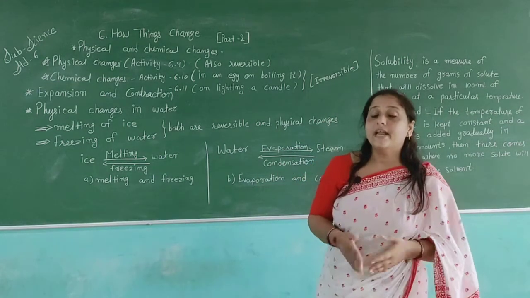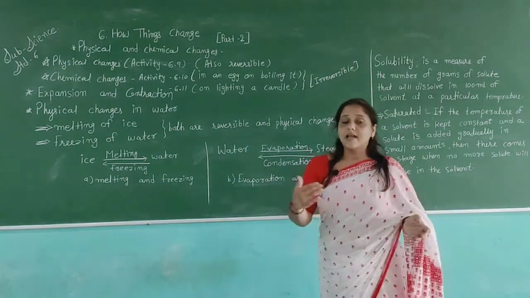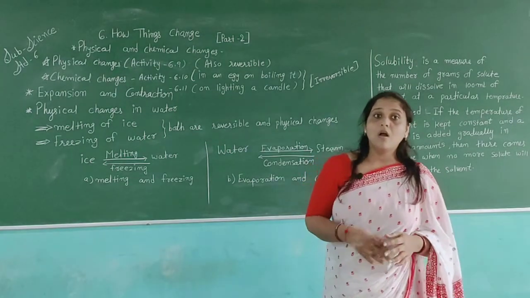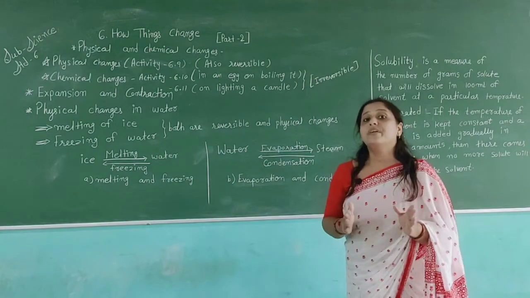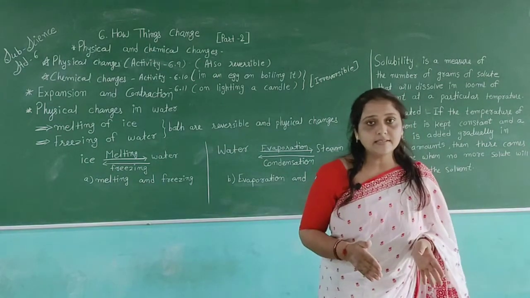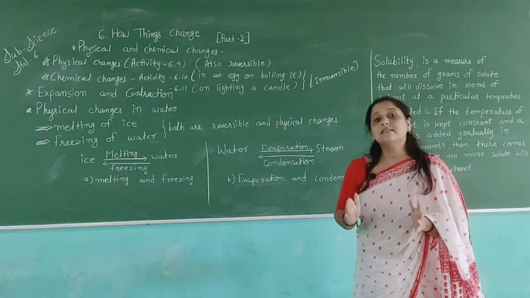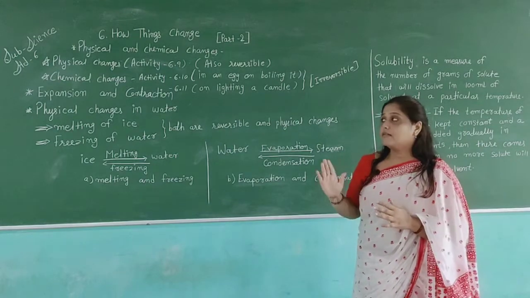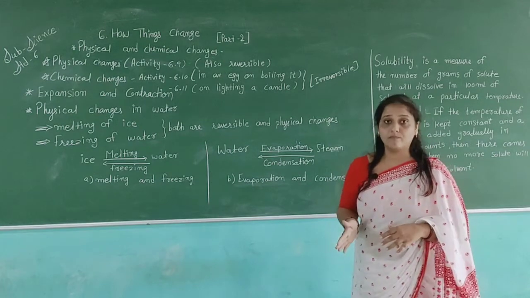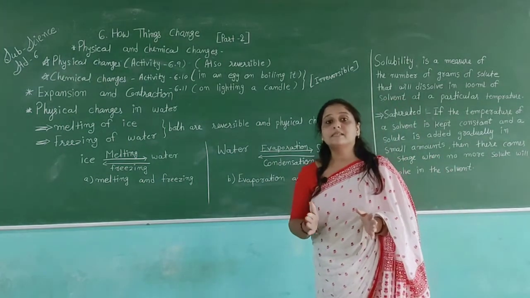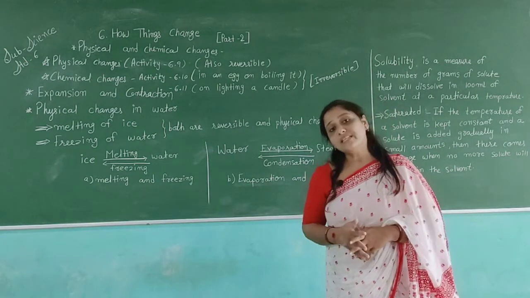We have already discussed the changes which occur in things, the reversible change and the irreversible change. Now we discuss physical changes and chemical changes. We have two types of changes. What is the meaning of physical changes? In this type of change the molecules remain the same, only the shape and size of the thing change. This type of change is called a physical change.